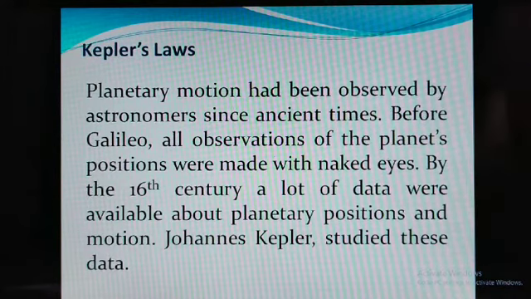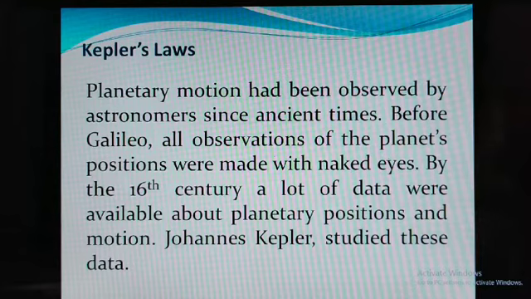With respect to that, we have Kepler's laws. Planetary motion has been observed by astronomers since ancient times.